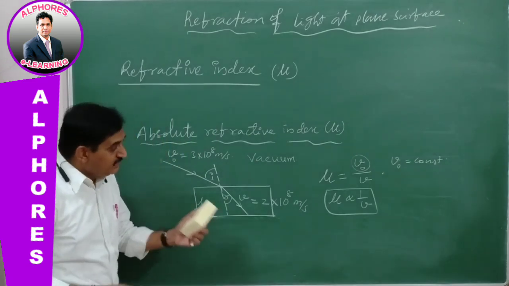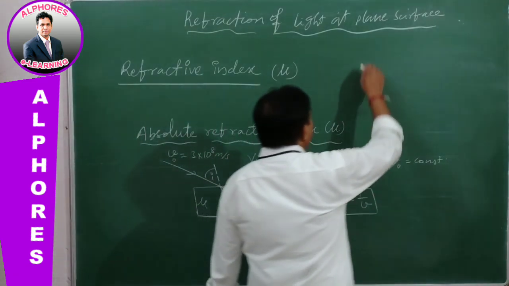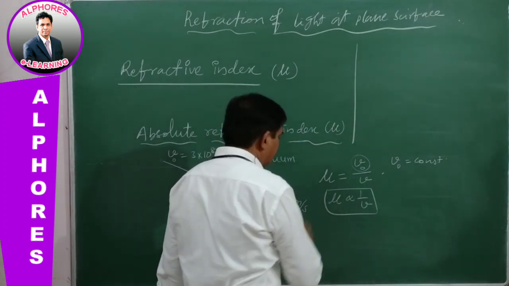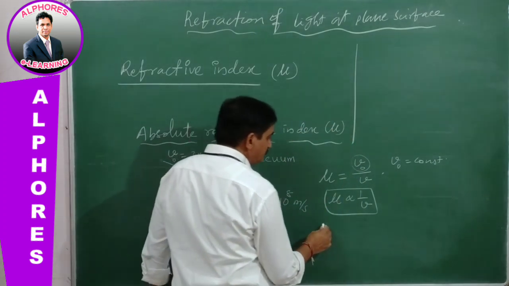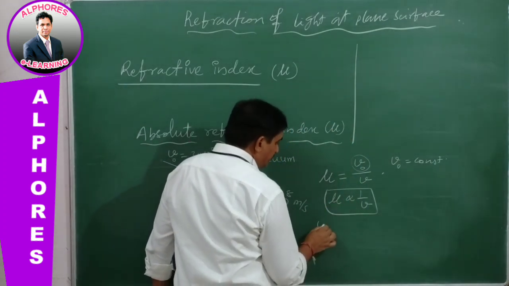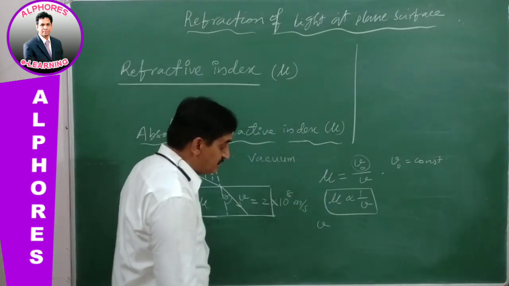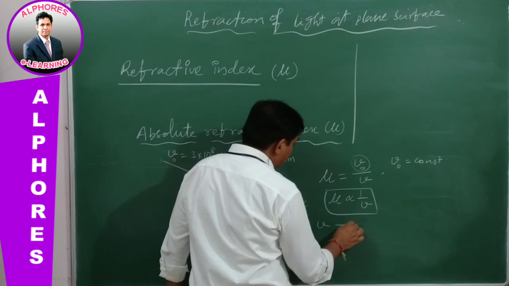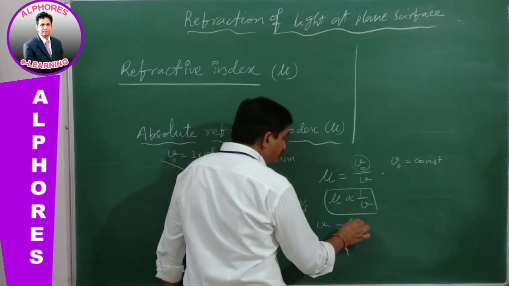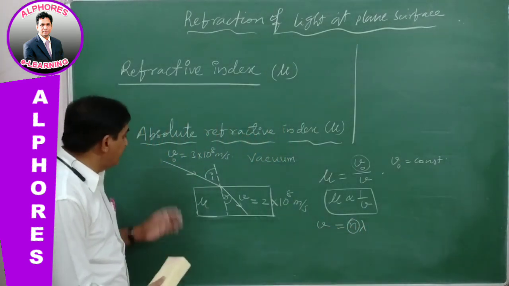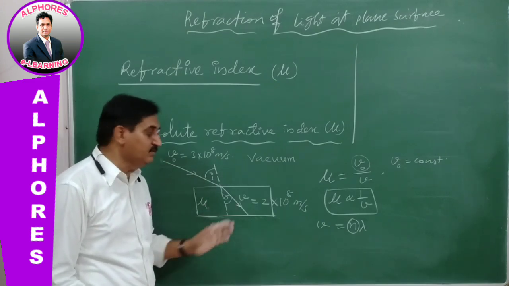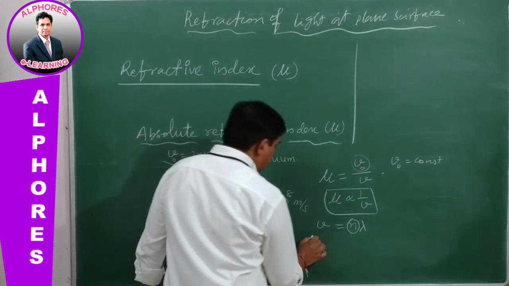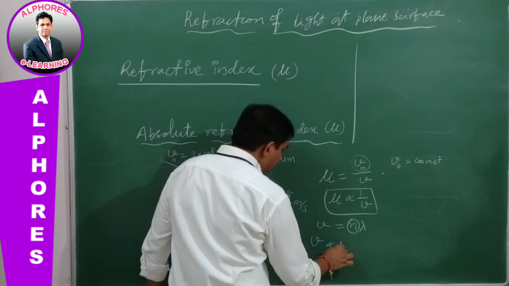Now in this case, we can also develop one more relation. As we discussed at the beginning, velocity is directly proportional to wavelength: V is equal to n lambda, in which the frequency remains constant as light travels from one medium into another medium. Therefore, V is directly proportional to lambda.